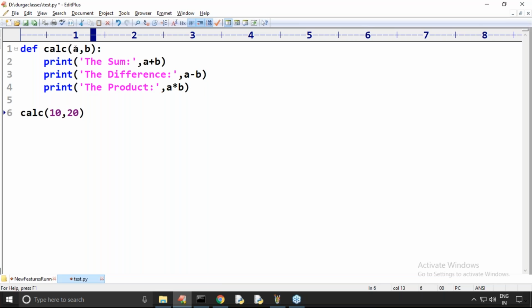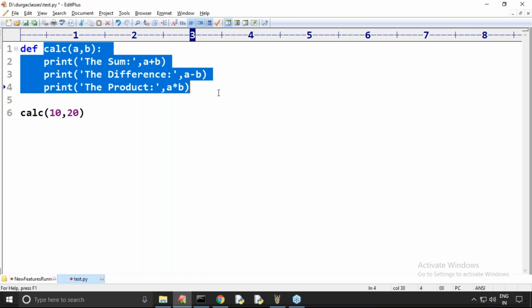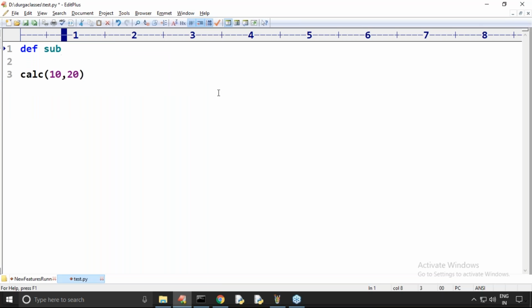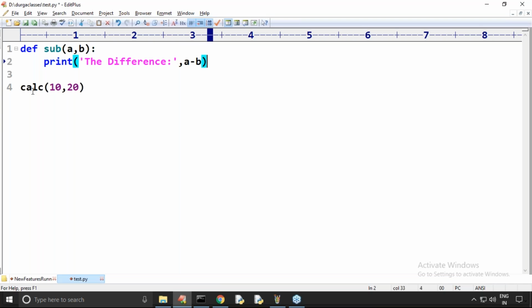Suppose here I have a sub function, def sub(a, b), which prints the difference, a minus b.